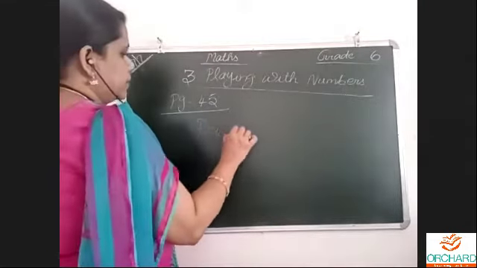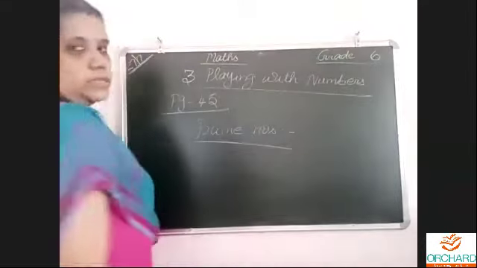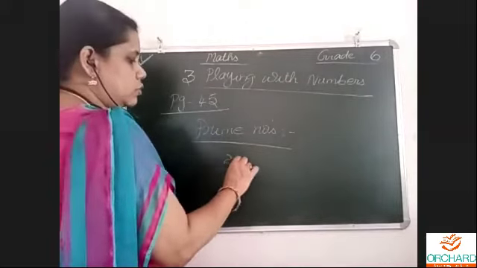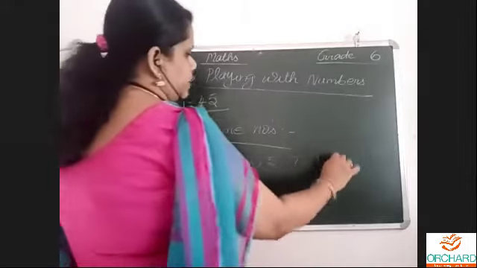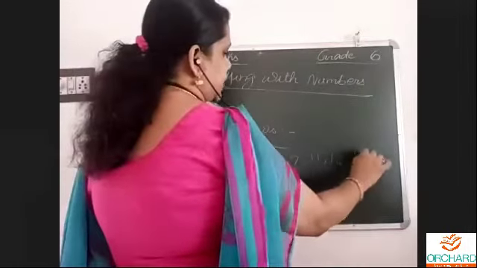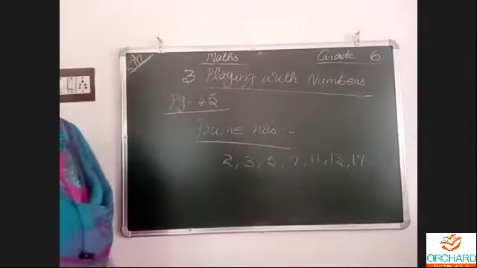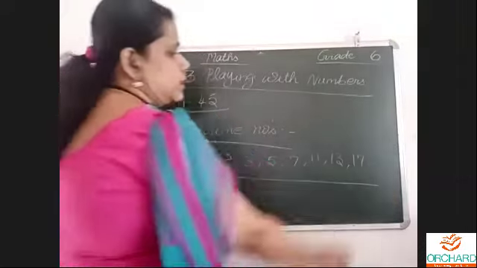Very, very important, because we have prime factorization and so on using prime numbers. So which are prime numbers? Numbers 2, 3, 5, 7, 11, 13, 17 and so on, up to 100. I will show you another table also. So these are prime numbers.